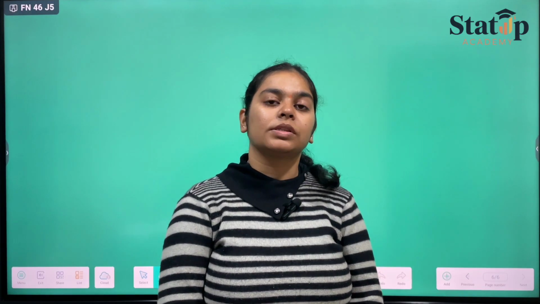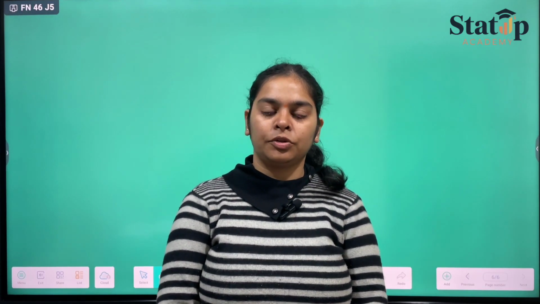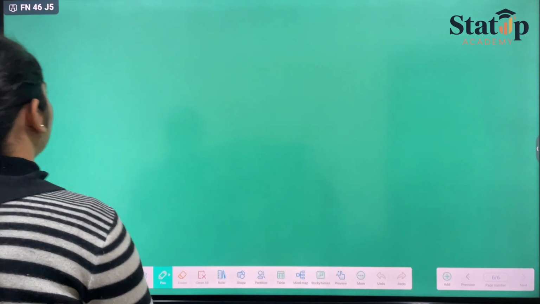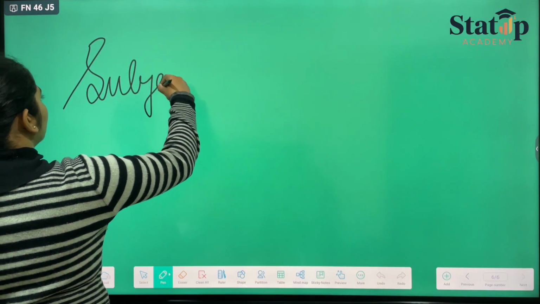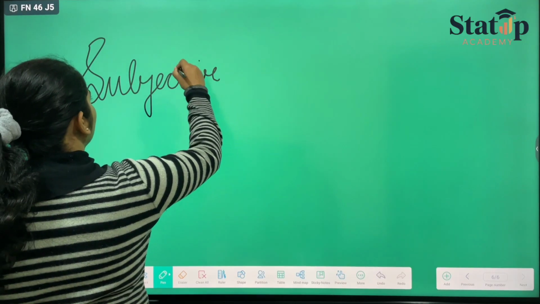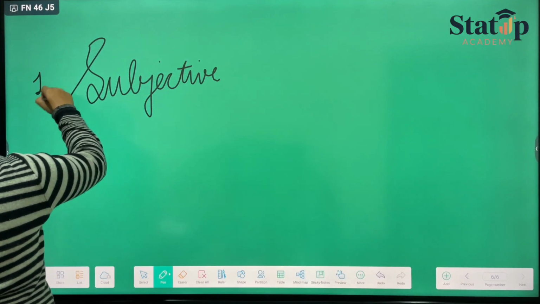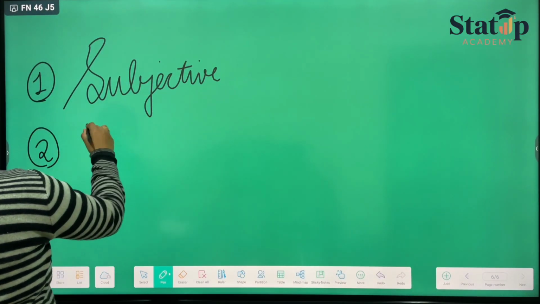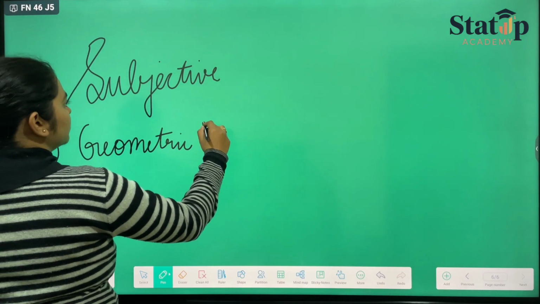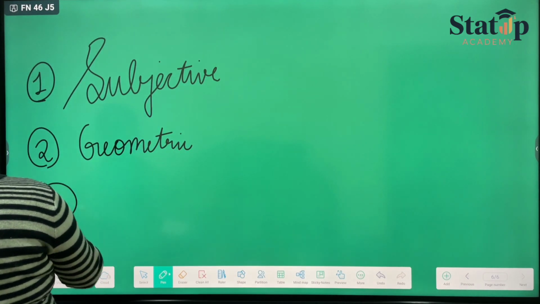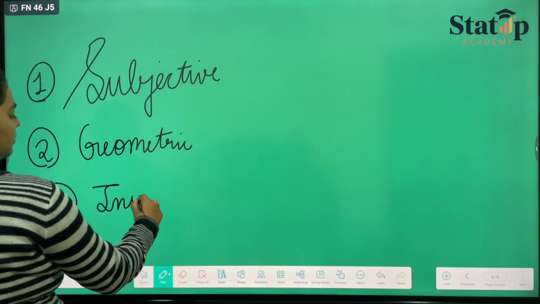In the previous lecture, we started with the new subject, which is probability. And in today's lecture, we'll move forward with probability. In today's lecture, we'll discuss three kinds of probability. First one is subjective probability. The second one is geometric probability. And the third one is inverse rule of probability.